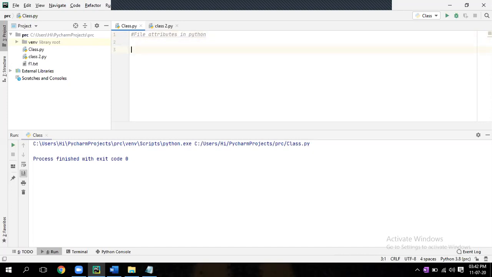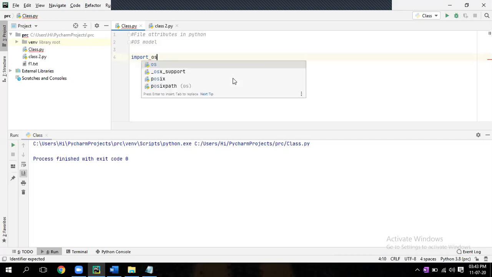So we can do all the file processing operations like deleting a file, renaming a file, all these things in Python. For that, there is a module called the OS module. So import the OS module. Write import os, enter, one more enter.